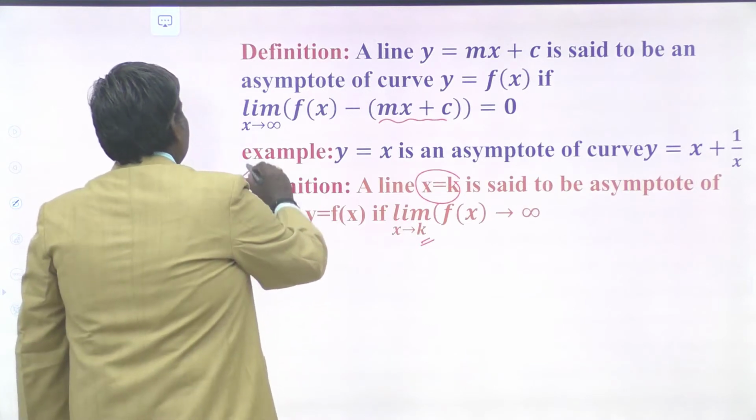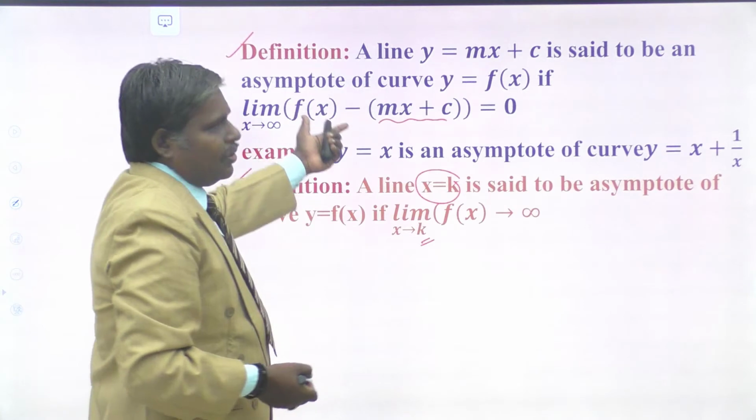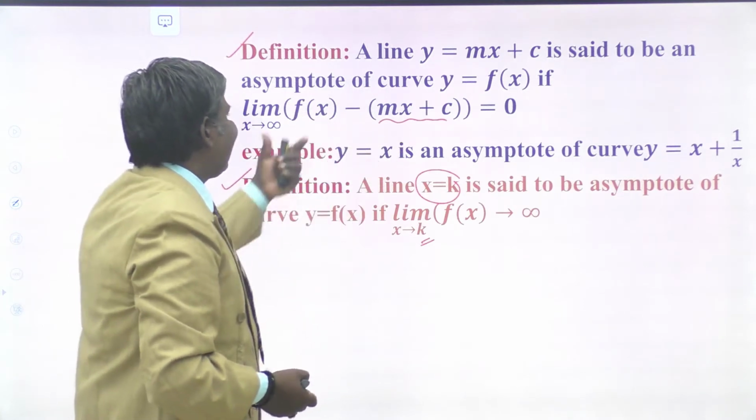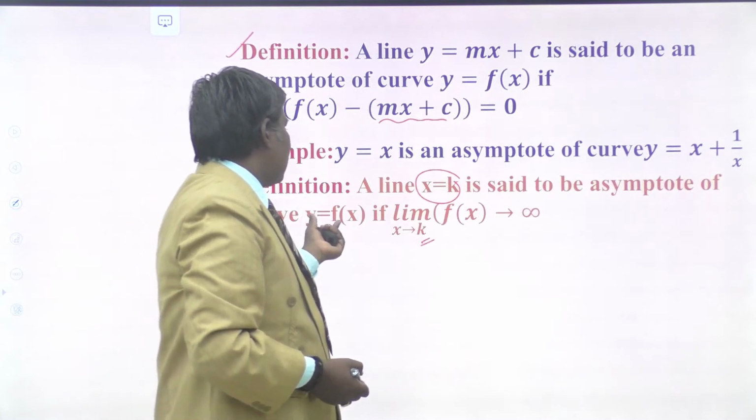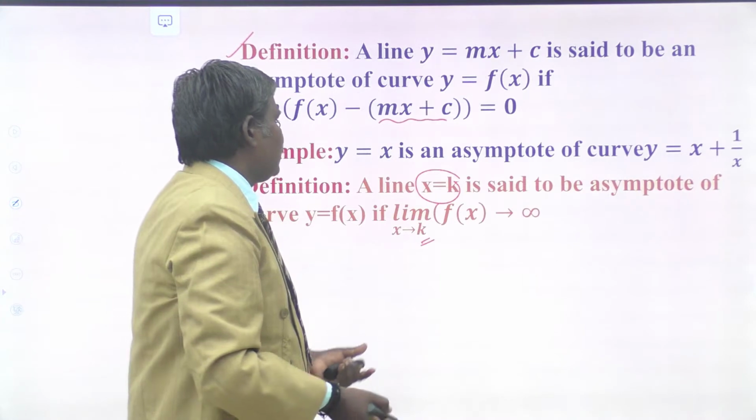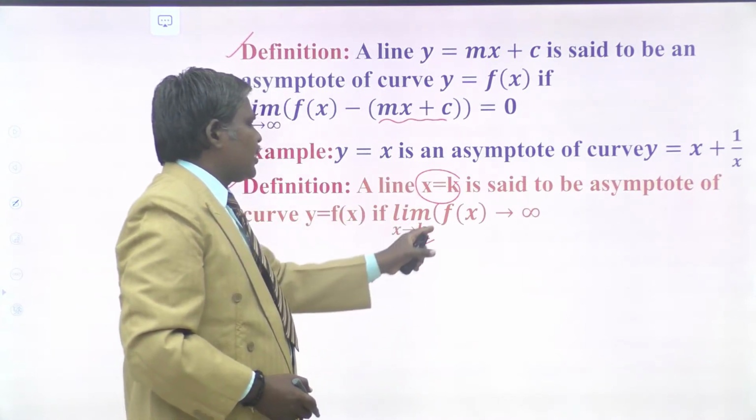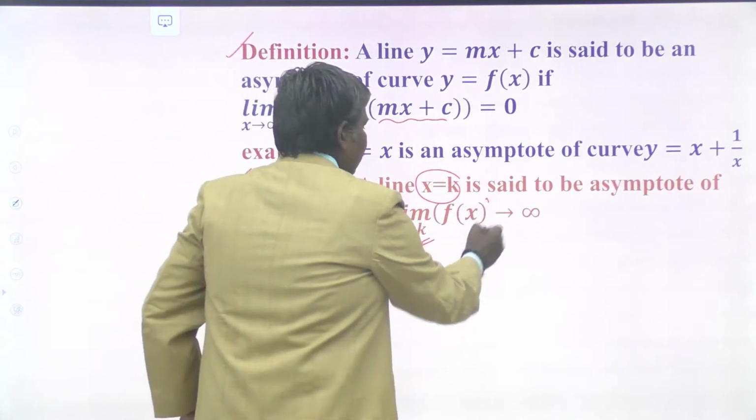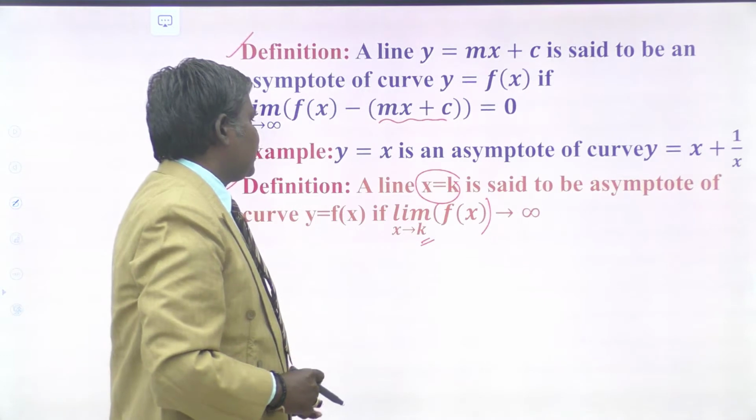These are the definitions of the asymptotes of a conic or any curve. So any curve is like that, y equals f of x. Now this is the curve y equal to f of x. The line x equal to k, that is the vertical line, is said to be an asymptote if the limit as x tends to k of f of x tends to infinity. This is another definition of the asymptote of the curve.